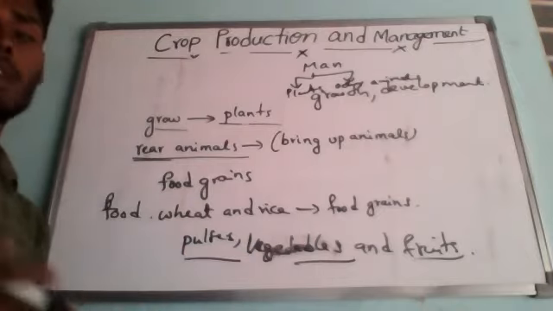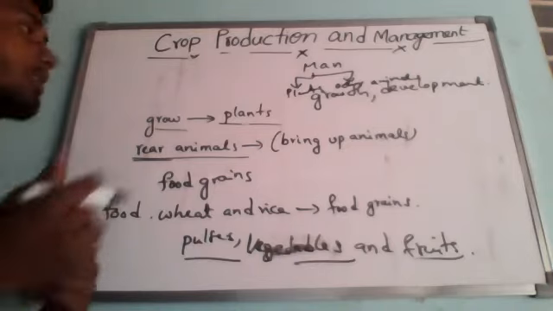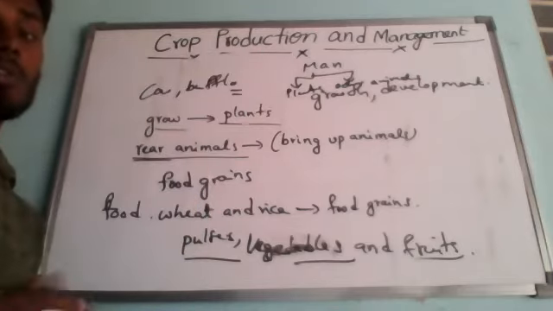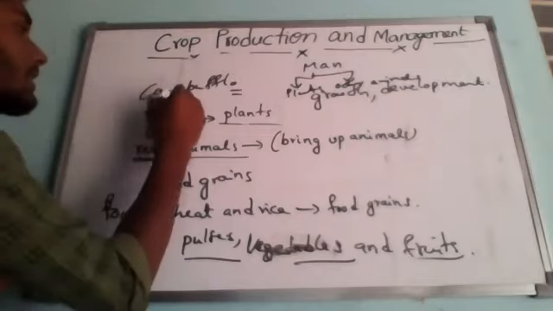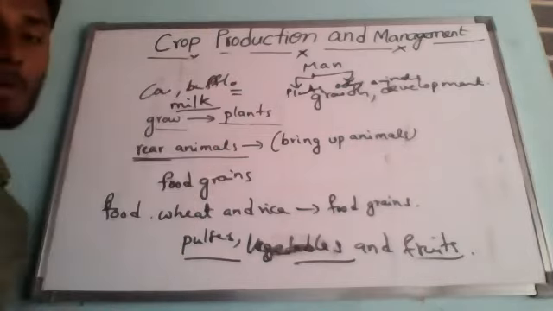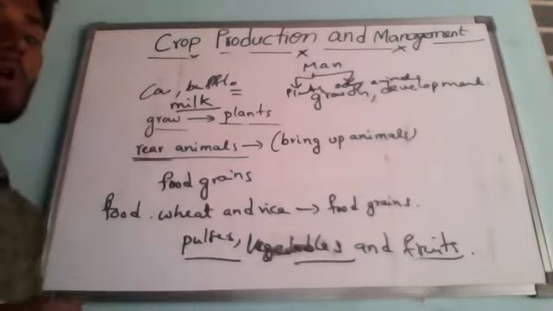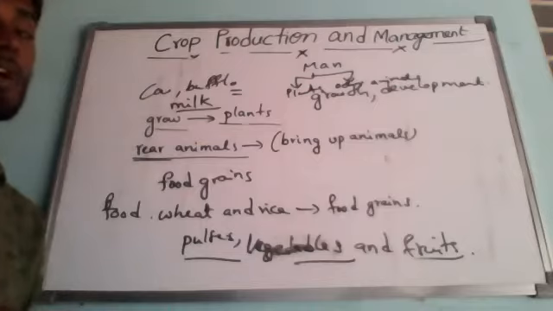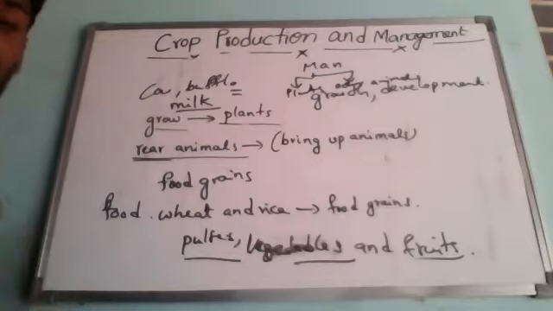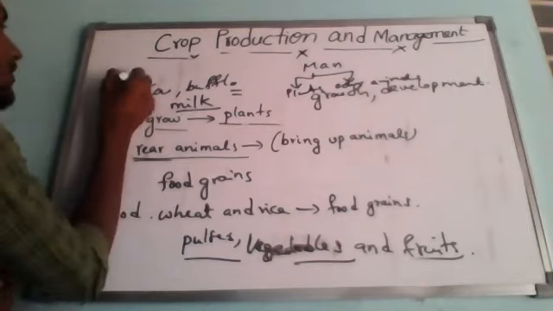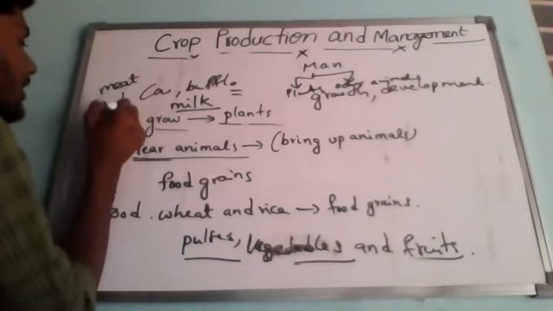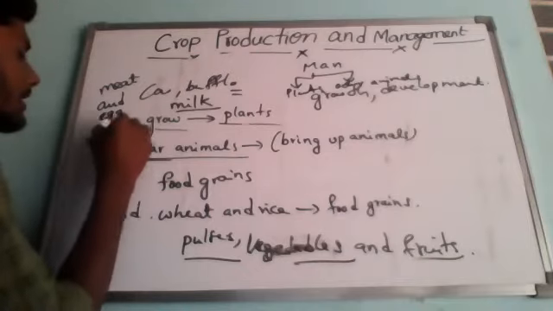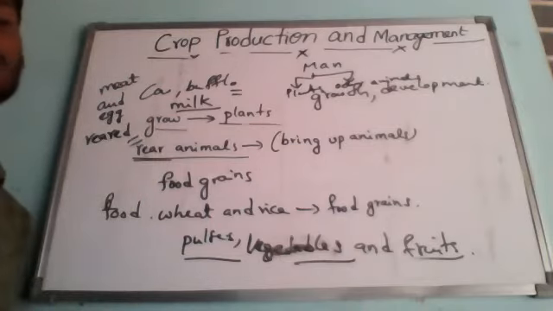So the animals such as cow and buffalo. What is the use of cow and buffalo? If you take cow and buffalo, everywhere we rear them to obtain milk. Is it correct or not? That is milk production from them. Whereas if you consider goat, fish and hen, we are also rearing those to get meat and eggs, non-veg. We can call it reared, R-E-A-R-E-D. Reared to get meat and eggs.